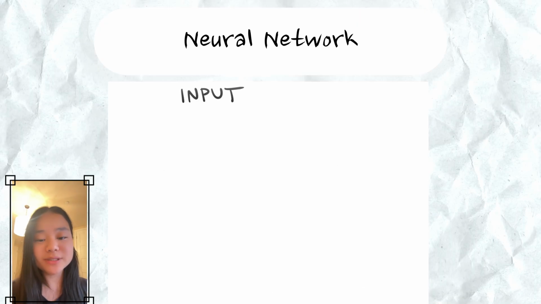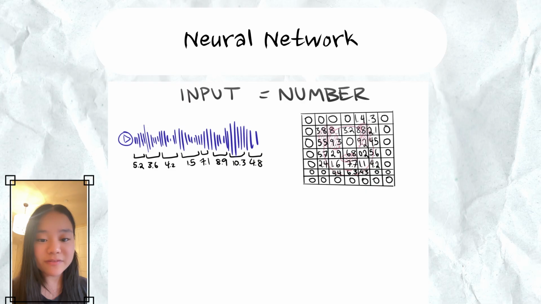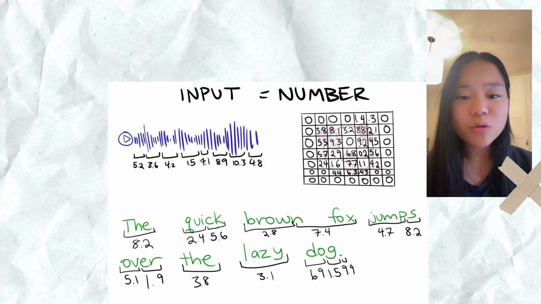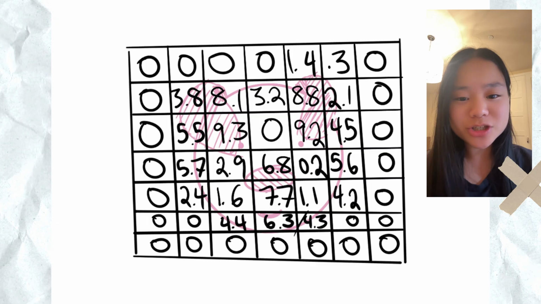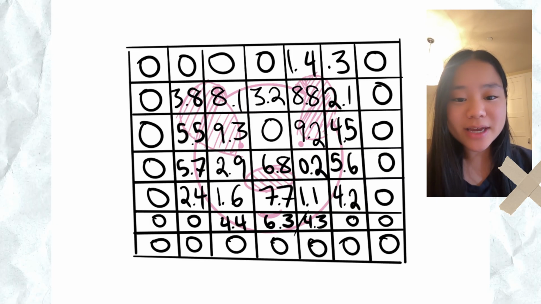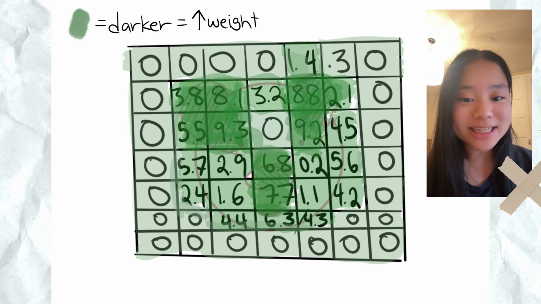The input is always represented by a number, whether it's different chunks of the same song, different values in a drawing, or different tokens or clusters of letters in a sentence. Weights are predetermined and can represent a lot of different things. For example, if an AI were to determine whether this picture would be a pig, the weights would be highest in the areas that would most accurately identify it or differentiate this drawing as a pig.